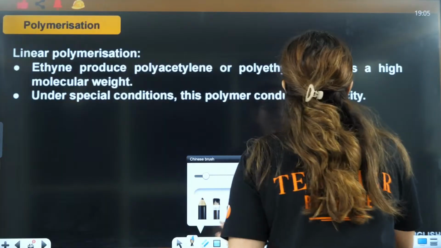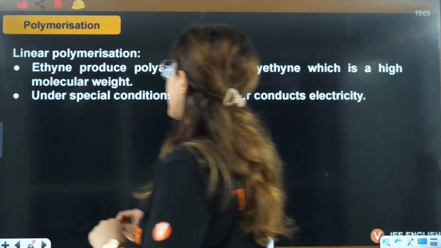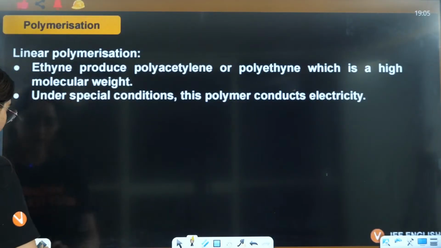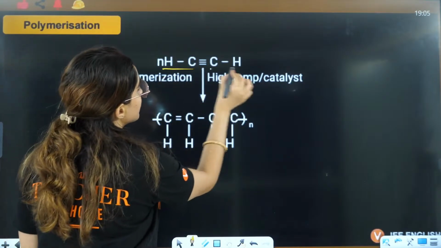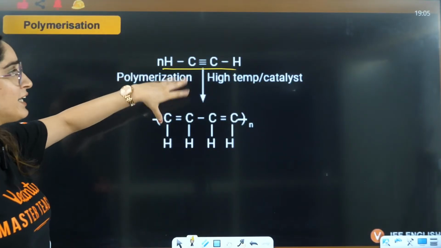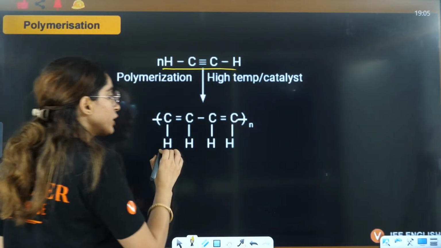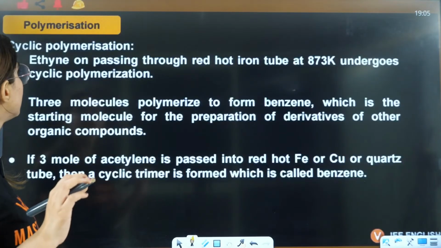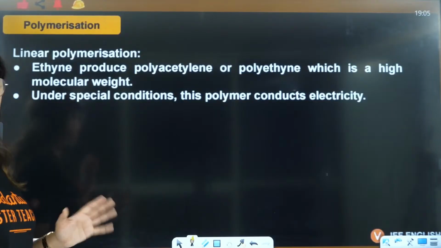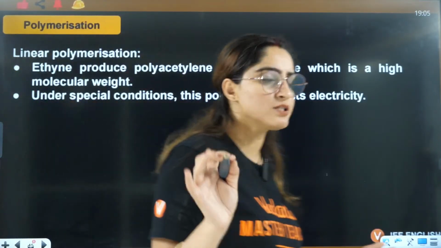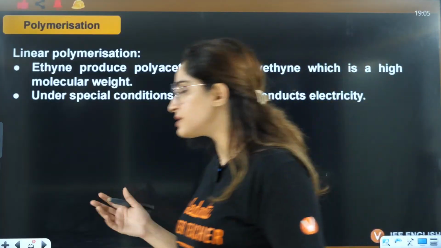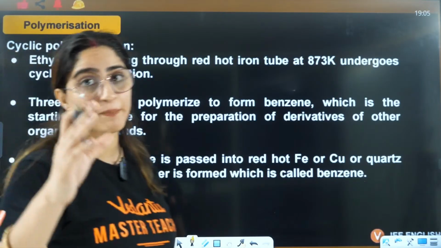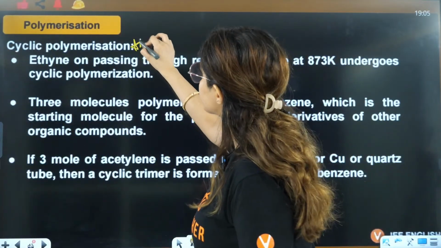Chalo. Now let's talk about polymerization reactions. So what is polymerization? Linear polymerization is when, for example, you have ethyne. At very high temperature, using a catalyst, this is converted to polyethene. Okay? So linear polymerization you don't have to do for JEE Mains because the polymers chapter is not in your syllabus. But for JEE Advanced, yes, obviously you need to do that because you have a specific chapter for that. But this cyclic polymerization is very important.